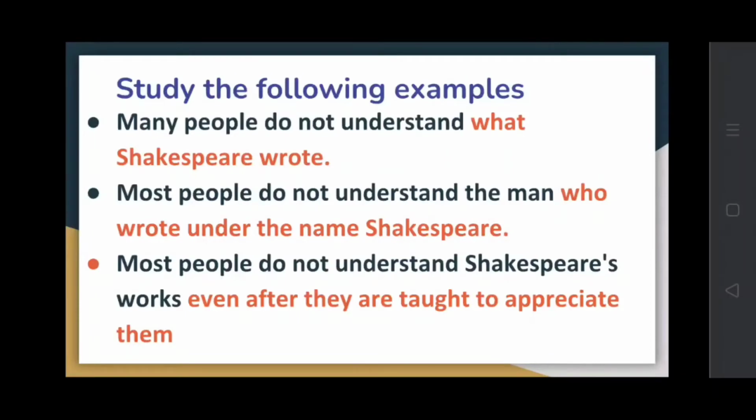Here, the highlighted portion in red color is clearly a subordinate clause, isn't it? Same way, see the second one. Most people do not understand Shakespeare's works, even after they are taught to appreciate them. These clauses in red are subordinate clauses. Now we will find which one is a noun clause, adverb or adjective clause.